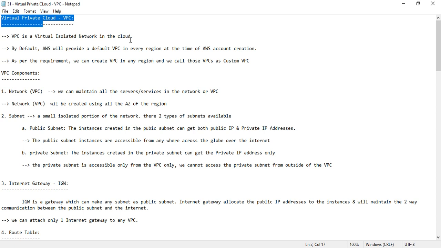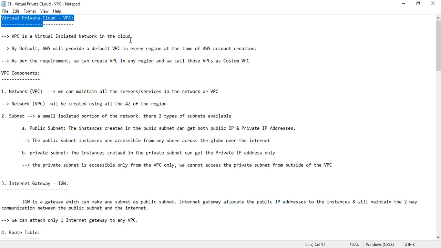By default, AWS will provide a default VPC in every region at the time of AWS account creation. Suppose I create an AWS account; in every region, by default, one default network is created. If I want to create my resources in the default VPC, I can, but companies are not interested in creating their resources in the default VPC, because the default VPC has been provided by AWS. It doesn't have the default policies. It doesn't have my requirements which are suitable.